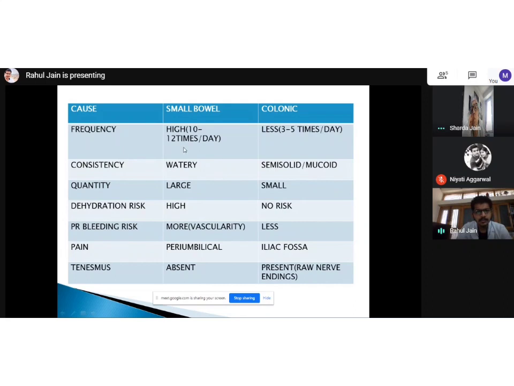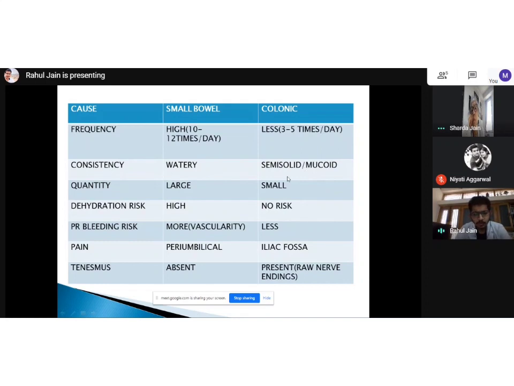So in small bowel diarrhea, the patient will usually give a history that he went more than 10 to 12 times per day. The book says the frequency can even reach 20 times per day, but before that the patient will reach the hospital. So usually the frequency is very high, and in colonic diarrhea it is comparatively very less, not exceeding 3 to 5 times per day. Then the consistency is watery in small bowel, and semi-solid and mucoid in colonic.